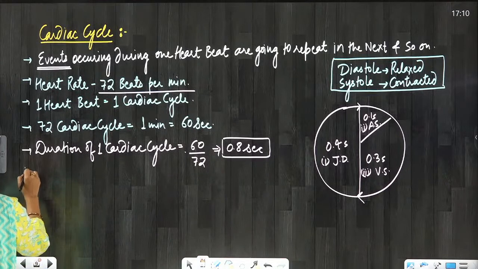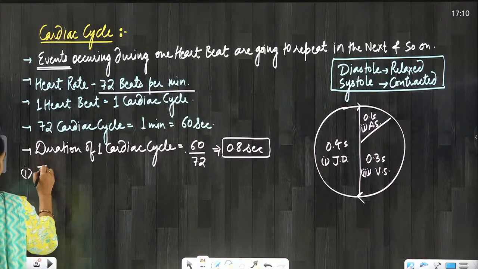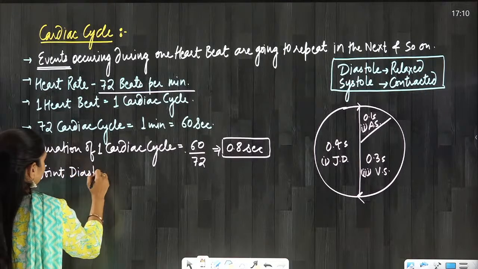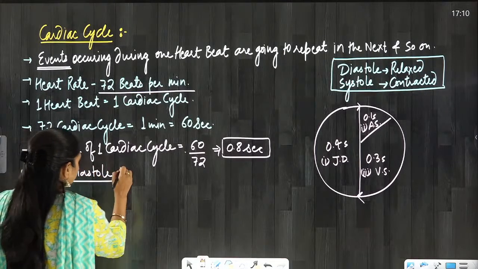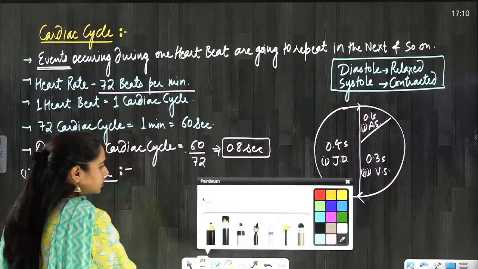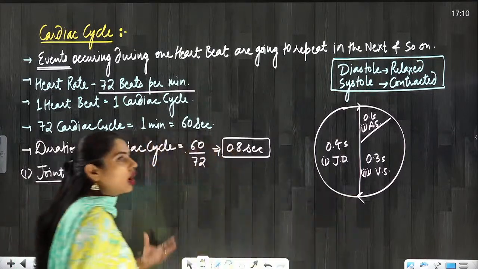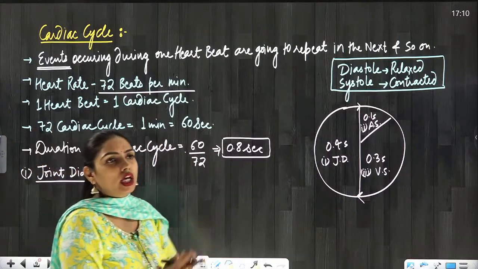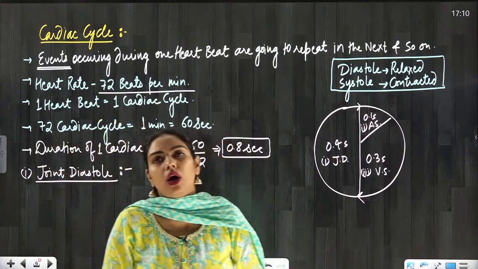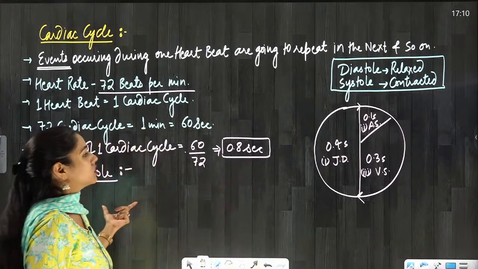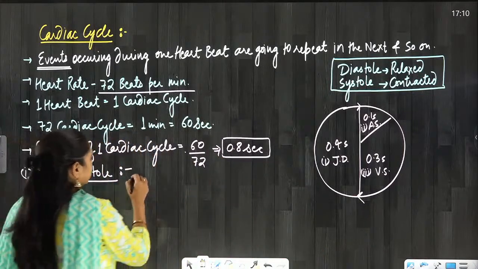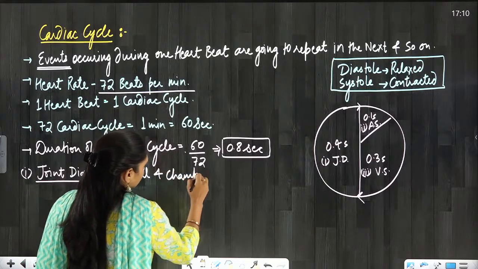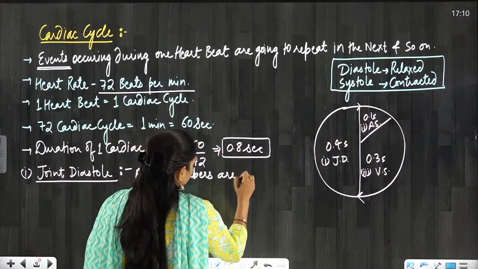First let's talk about the joint diastole. I have told you the meaning of diastole, everyone. Tell me in the comments. Diastole means relaxed. Joint means all. So all the chambers of the heart are in a relaxed state. All 4 chambers are relaxed, everyone.